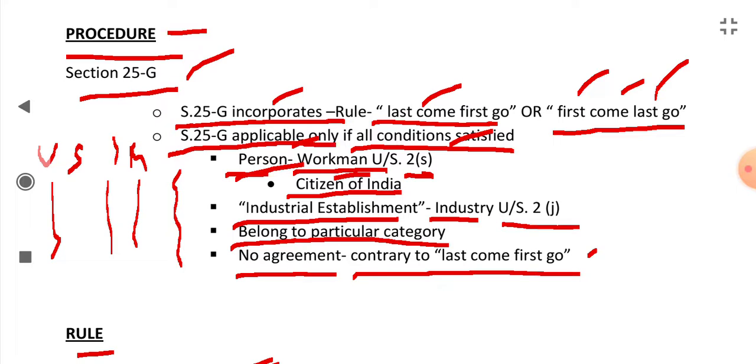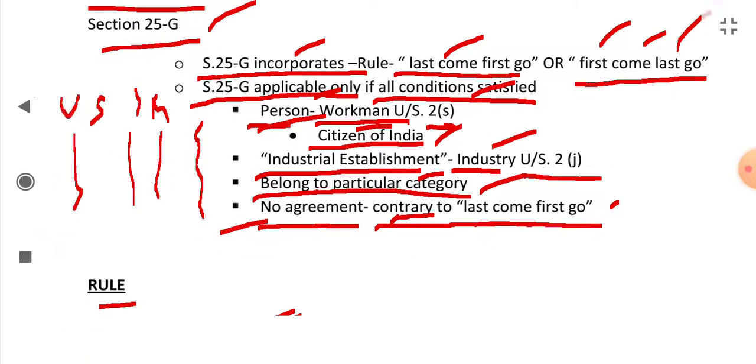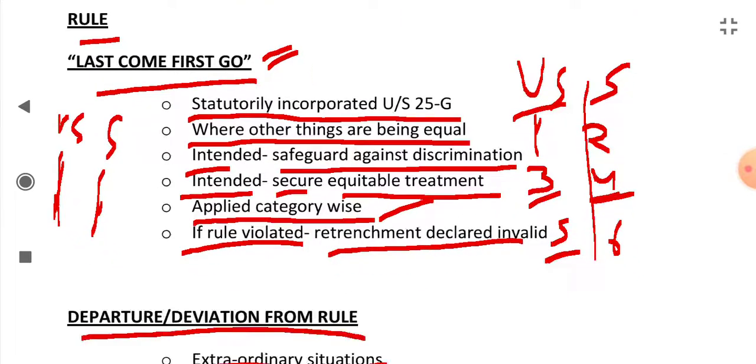What are these conditions? The person should be a workman under section 2S. He should be a citizen of India. The industrial establishment should be an industry under section 2J. The workman should belong to a particular category. There should be no agreement between the employer and the workman which is contrary to last come first go.